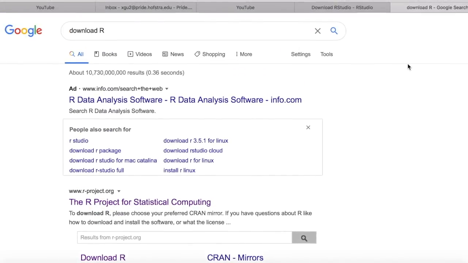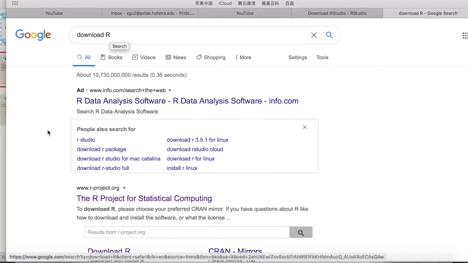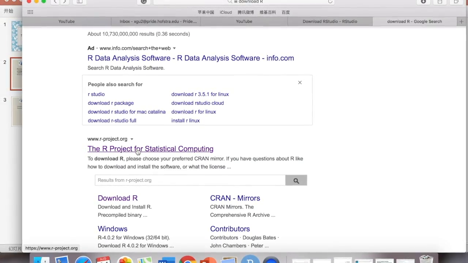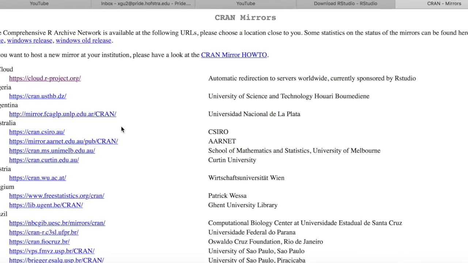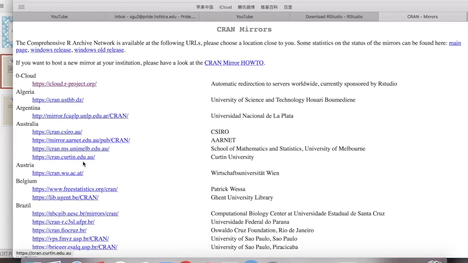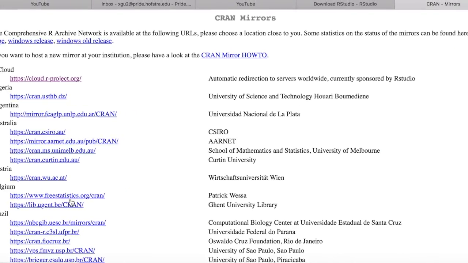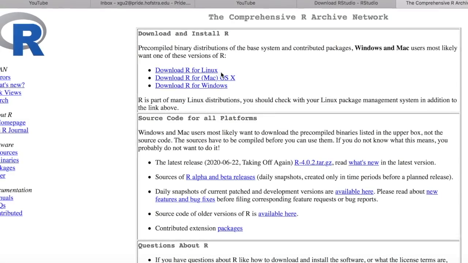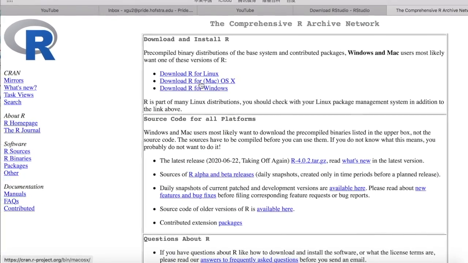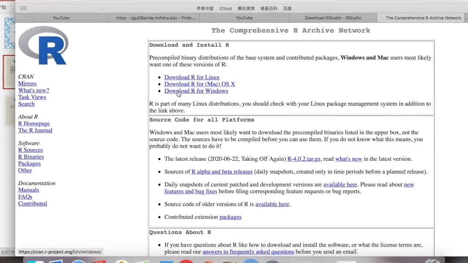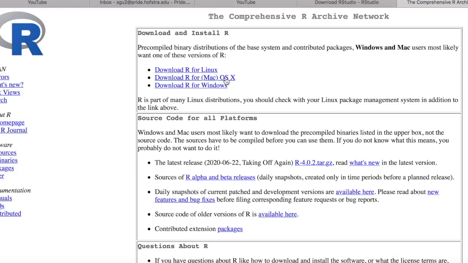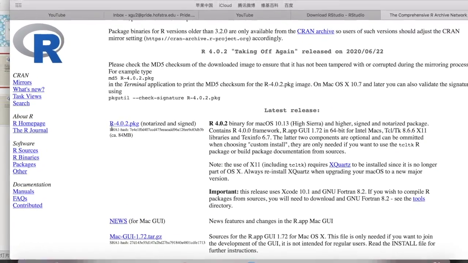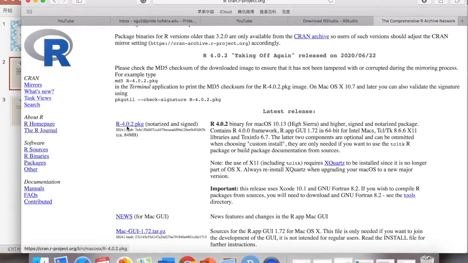For R, you can enter "download R," and then click this one, the R Project for Statistical Computing. Download R. Here you can choose whatever CRAN mirror you like, like this one, Australia. If you have a Mac, you can click this one, download R for Mac. If you are using Windows, you need to choose download R for Windows. And then you need to click the first one, R 4.0.2.